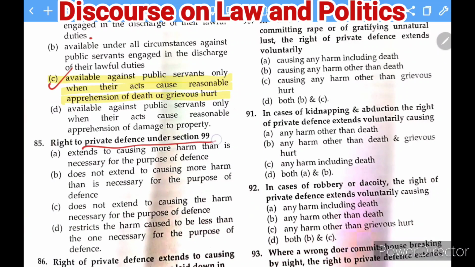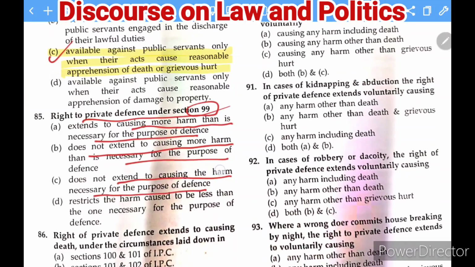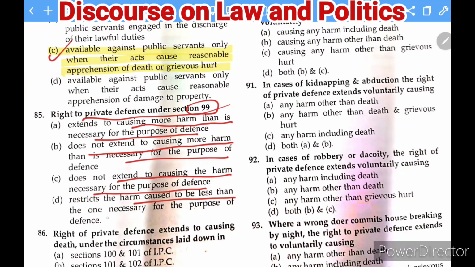The right to private defense under section 99 of the IPC extends to causing more harm than is necessary for the purpose of defense; does not extend to causing more harm than is necessary for the purpose of defense; does not extend to causing the harm necessary for the purpose of defense; or restricts the harm caused to be less than the one necessary for the purpose of defense. The right answer of this question is B. The right to private defense under section 99 does not extend to causing more harm than is necessary for the purpose of defense. So this is the right answer.